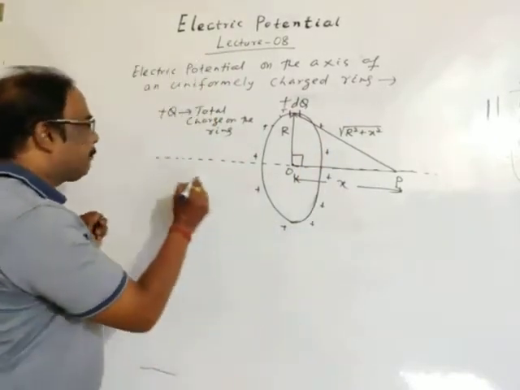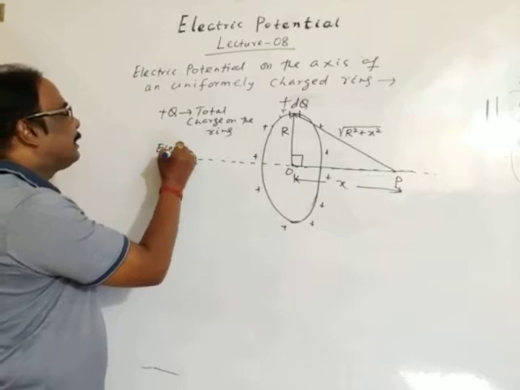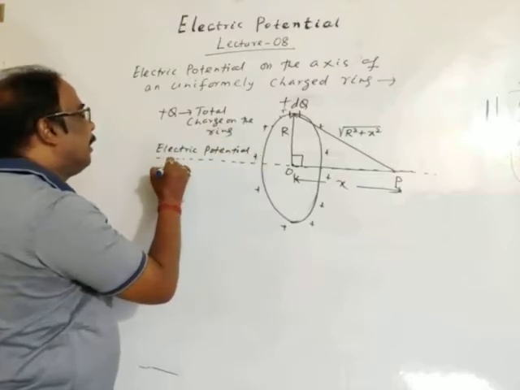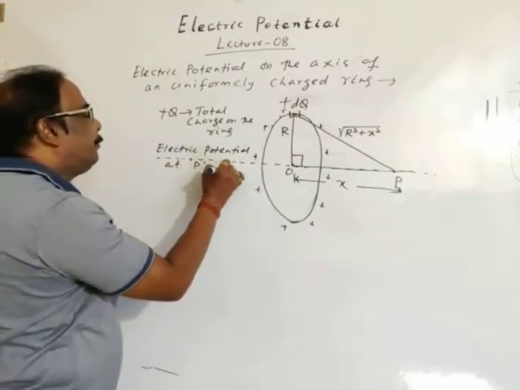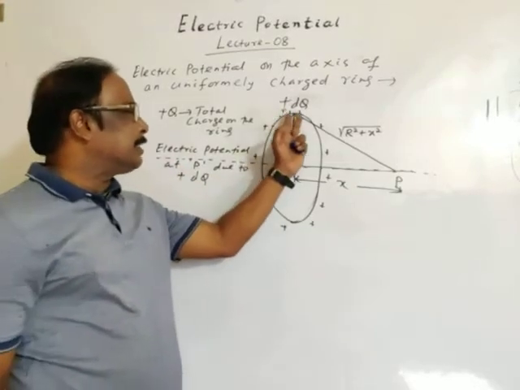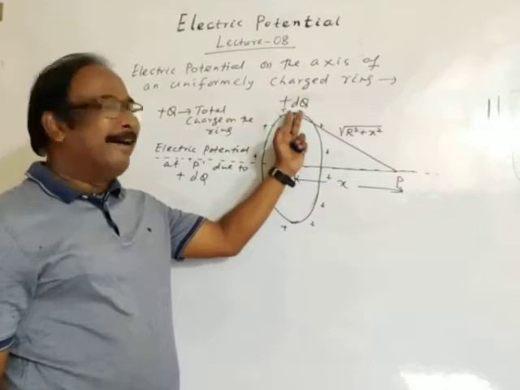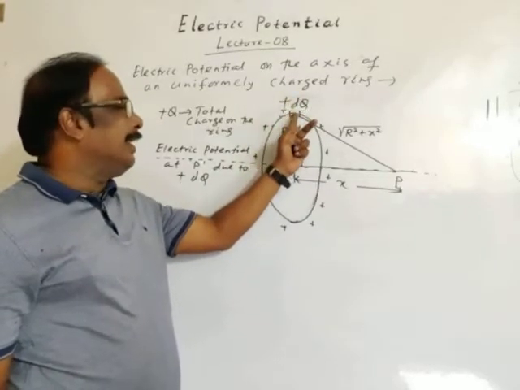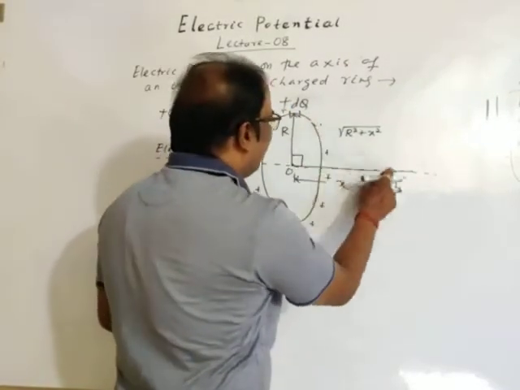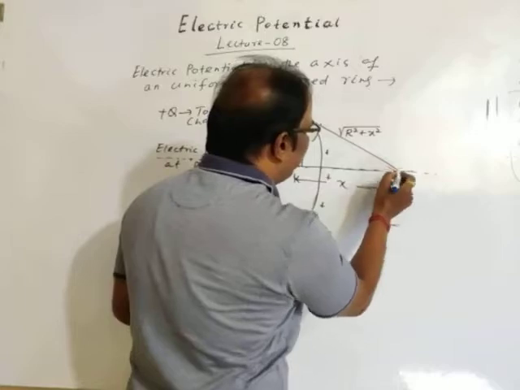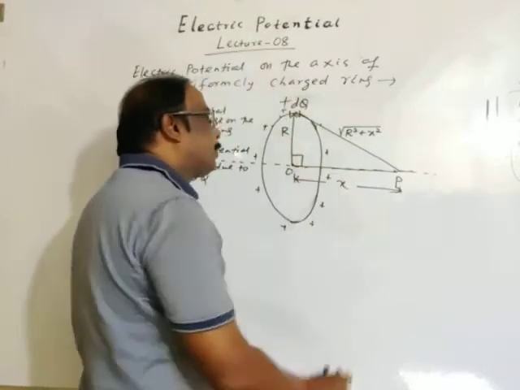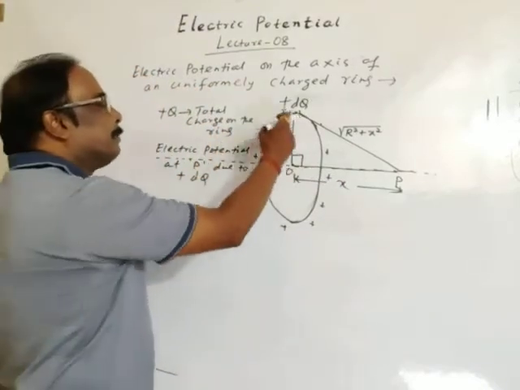So, electric potential at P due to dq. We have considered a small elemental length dl, and the charge on dl is dq. Then the distance from dq to point P is the square root of r square plus x square, from this right angle triangle.